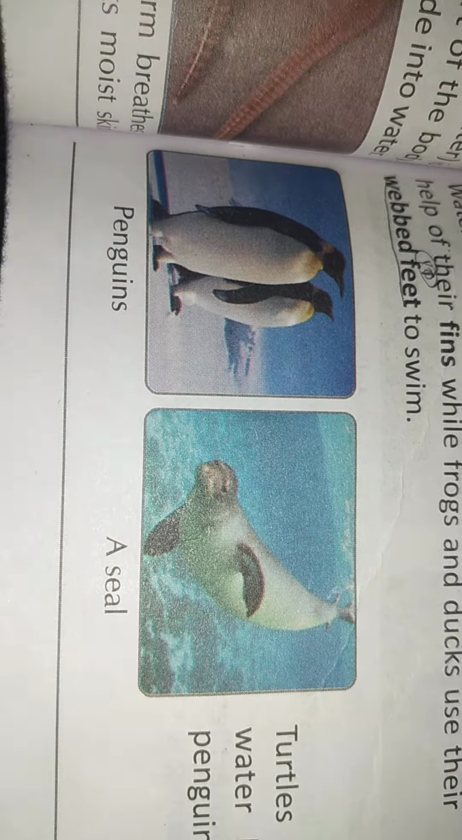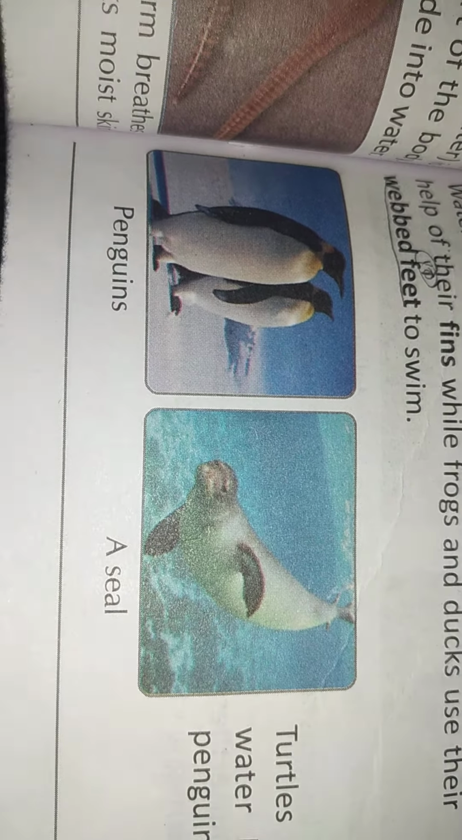Animals like penguins and seals swim with the help of flippers. See this. Flippers. These are the flippers. Just now we spoke about the seals, they swim with the help of flippers, and penguins also have flippers.